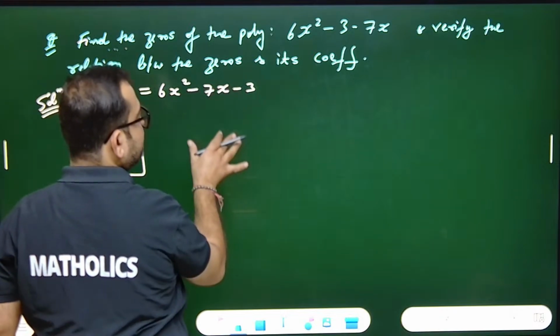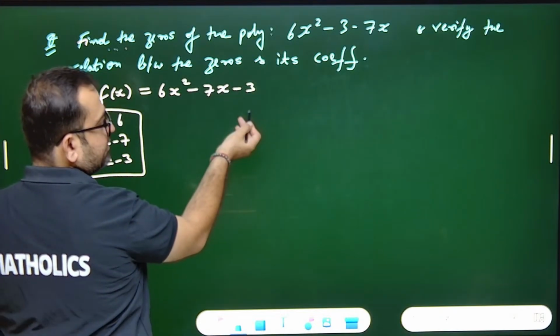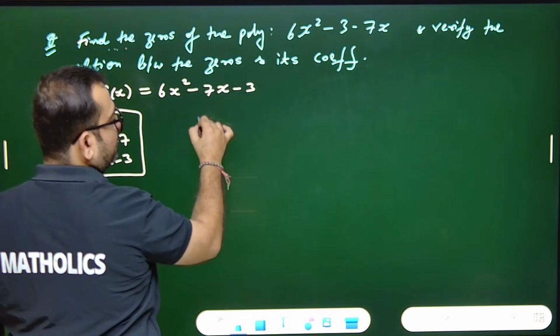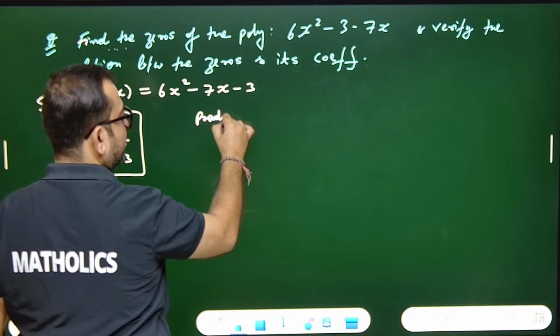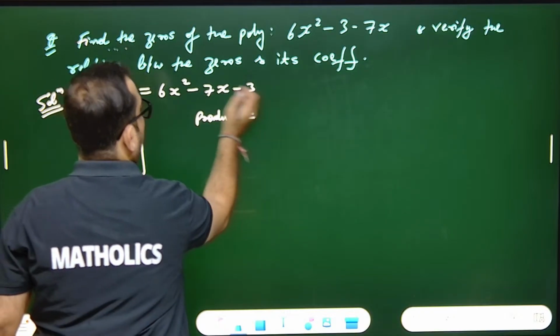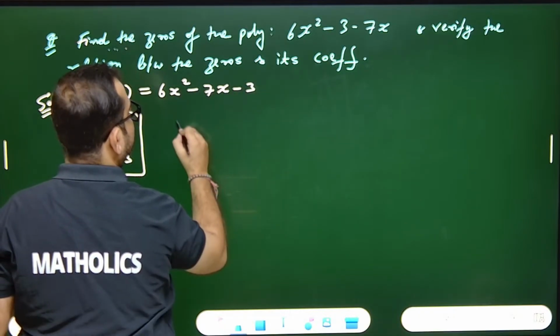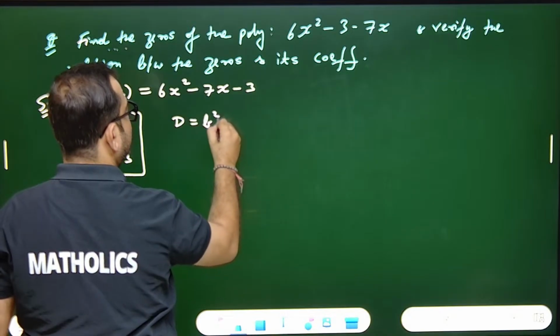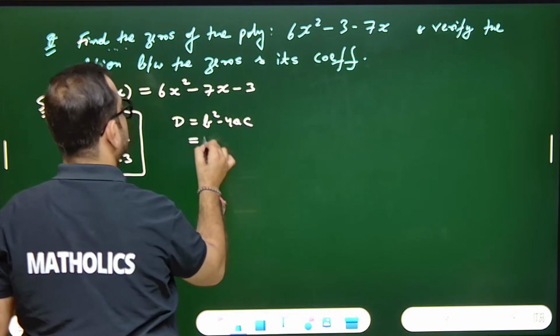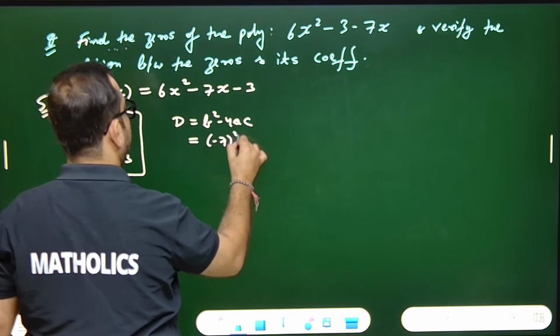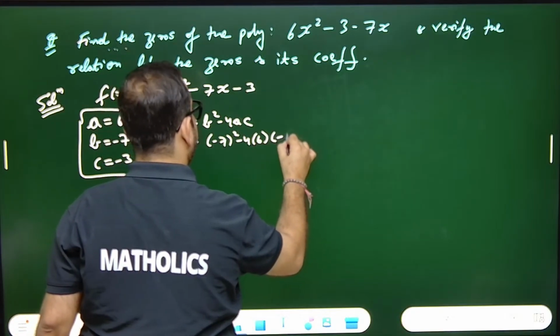So first we'll find the zeros. How to find the zeros? By factorizing it, prime factorizing it. We know that the product must be... okay, or you can use the Dharacharya rule as it is, that D equals to b square minus 4ac. Calculate. That means b square, minus 7 whole square, minus 4 into 6 into minus 3.